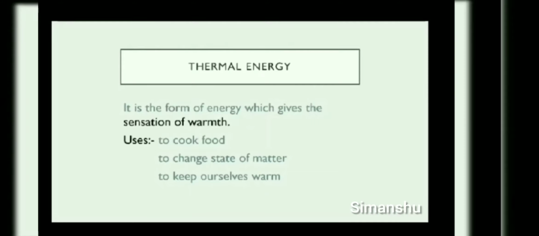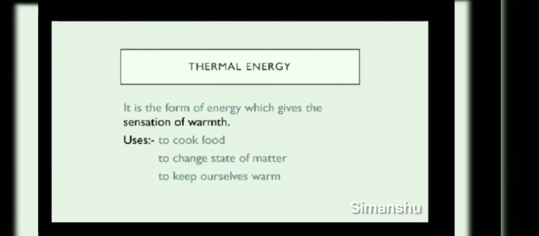Like in hot days we are feeling hot. In cold days we are feeling cold. Or when we are touching a hot substance we say, oh, it is very hot, don't touch it. So that sensation of hotness or coldness is provided by heat energy. Clear?